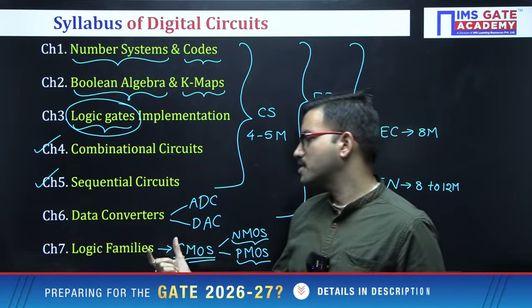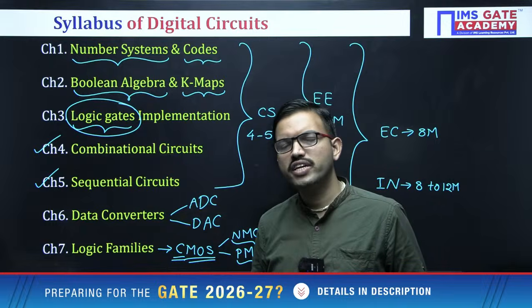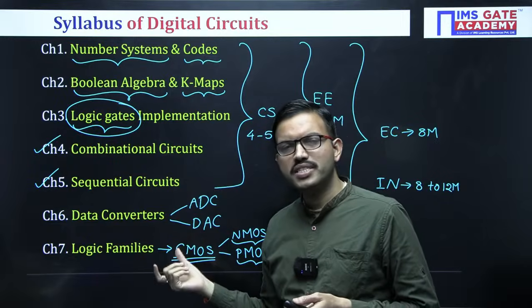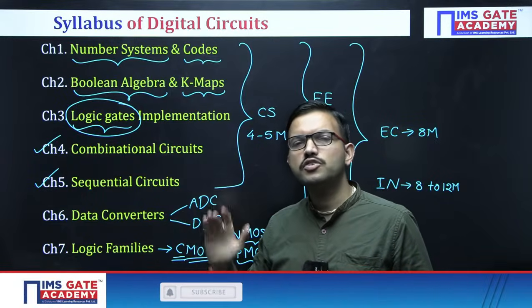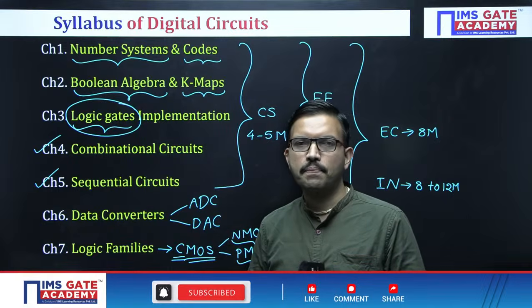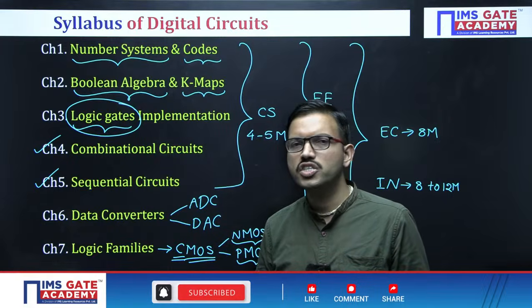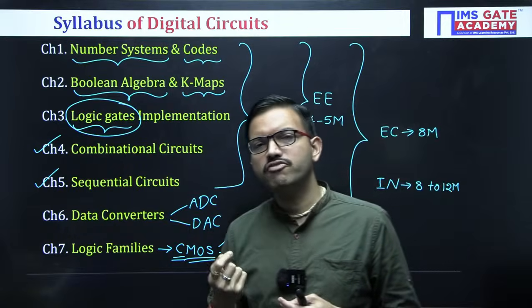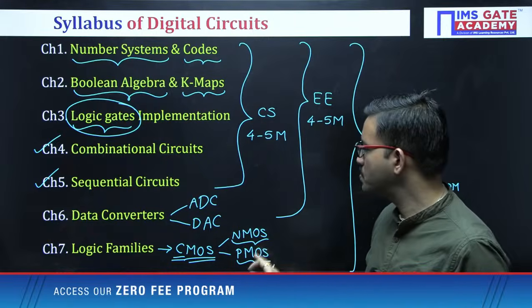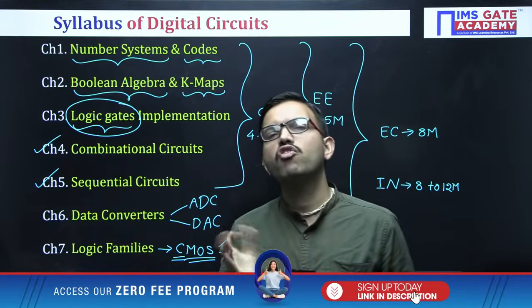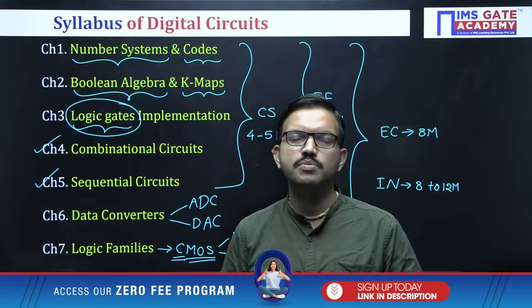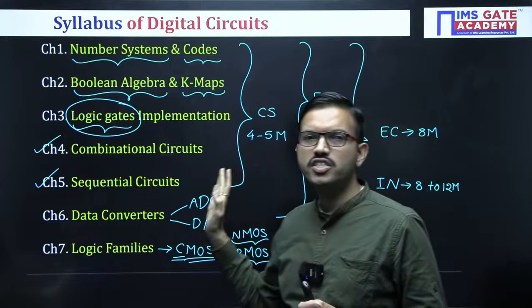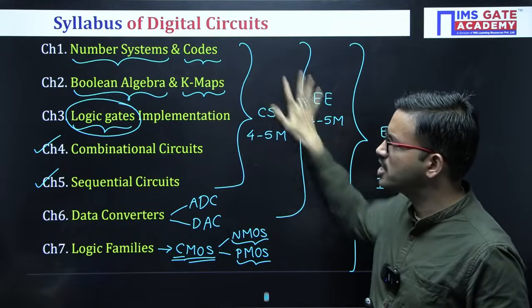Regarding this particular chapter, generally you will get two varieties of questions. That means you can expect one of the two. They will give some circuit diagram based on CMOS, and they can ask you to find the output expression. That is one possible question. Another possible question is they will give either a logic gate or a logic function, and ask what is the minimum number of NMOS, PMOS transistor pairs required for implementing the corresponding logic gate or logic function. So these are the most important topics which I have covered in general with respect to every chapter.